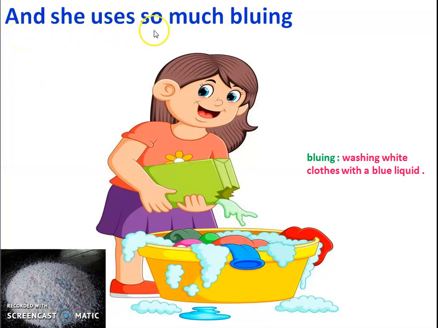Our next line is and she uses so much bluing. Here bluing means washing white clothes with a blue liquid. Here the poetess says that Mrs. Ocean uses blue color liquid to wash clothes. That is why the clothes come out very clean. If you observe your mother while washing clothes, she uses washing powder or liquid which has blue color substances in it, so that makes our clothes clean. Here the poetess imagines that for cleaning clothes Mrs. Ocean uses the blue color liquid or soap.